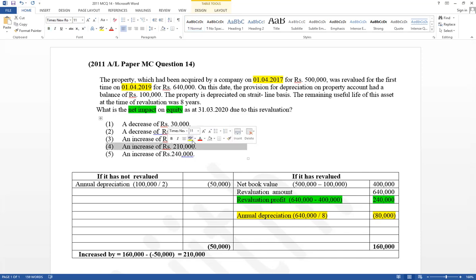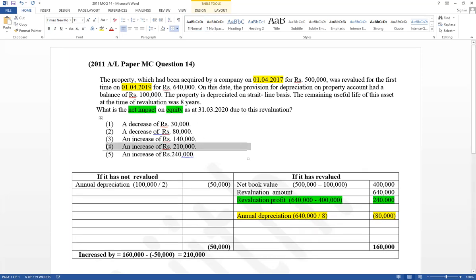Therefore, the answer is the fourth one. If there's net impact, think about if it has not revalued and if it has revalued, the effect for equity. The net impact to equity is the difference value: this one minus minus 50. Therefore, this one minus this one, minus a minus value. Therefore, the answer is 210,000.